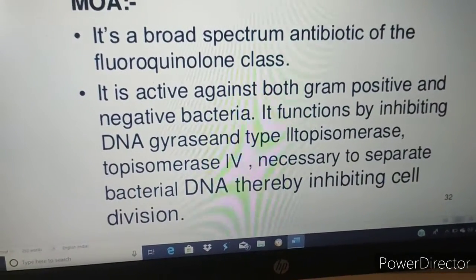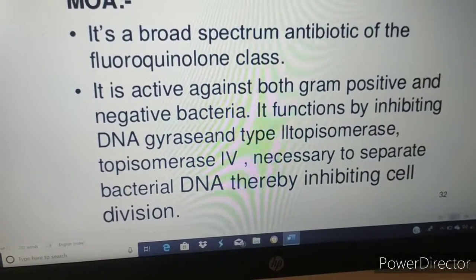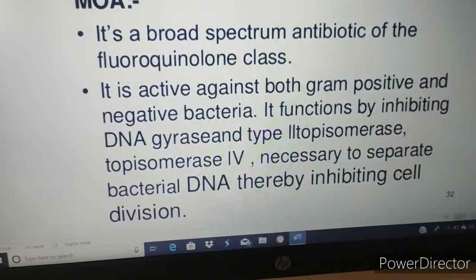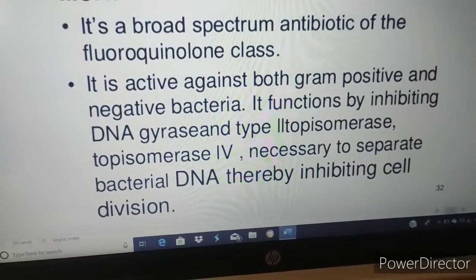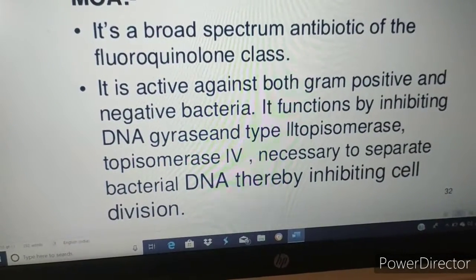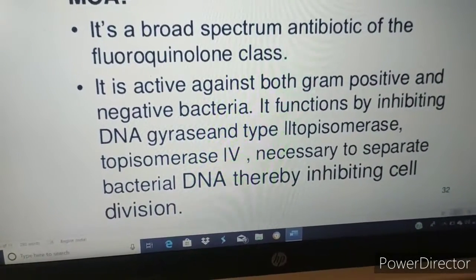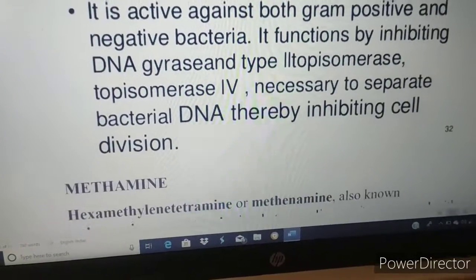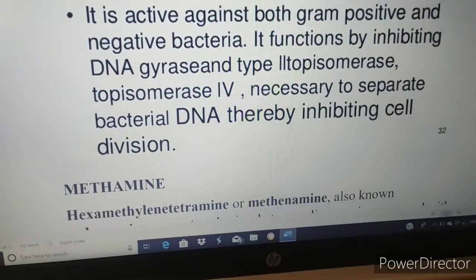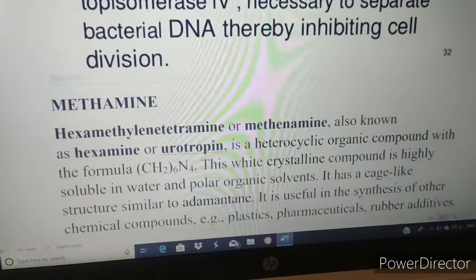Ultimately, if any drug is inhibiting the DNA gyrase enzyme or topoisomerase enzyme, then ultimately the DNA will not form, because the coiling of DNA is not happening in this case.